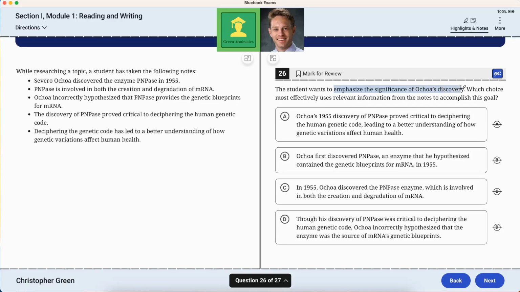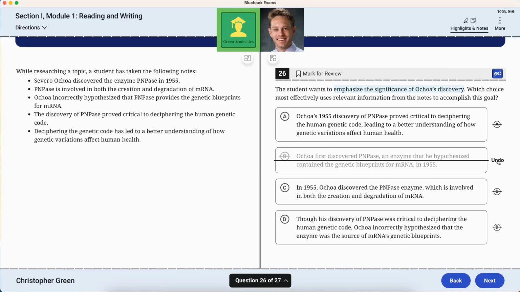Emphasize the significance of O's discovery. O's 1955 discovery of PNPs proved critical to deciphering the human genetic code, leading to a better understanding of how genetic variations affect human health. That sounds good. O first discovered PNPs, an enzyme that he hypothesized contained the genetic... No, because that doesn't say the significance.